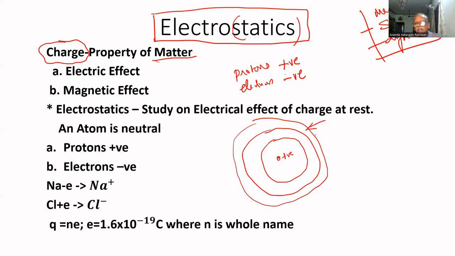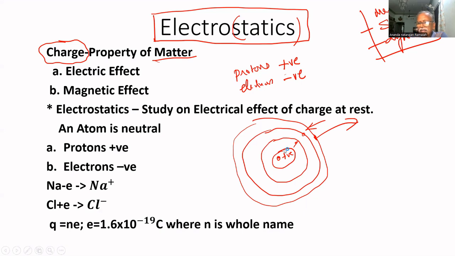All electrons in the orbits are attracted by the proton. Otherwise, they will escape. That's why the electrons are in that path.